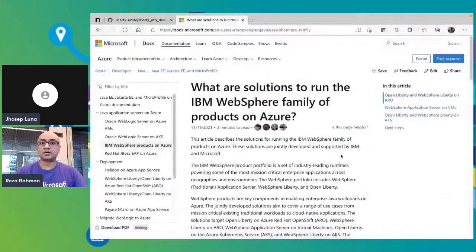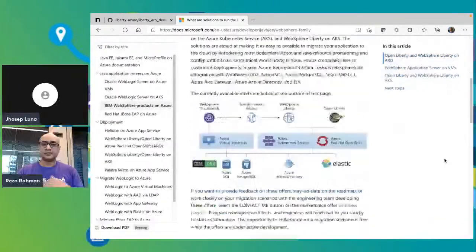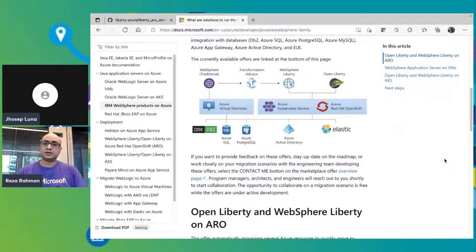All right, so let's talk about what our topic today is. Our topic today is about running Java, Jakarta EE, and MicroProfile applications on the Azure platform using Liberty as an implementation, and in particular targeting the OpenShift runtime. This work is part of a broader partnership that we have with a number of companies in the Java ecosystem, but in this case in particular with IBM. So we are working with IBM to enable essentially all of the WebSphere product family of implementations on Azure in as many ways as it makes sense.